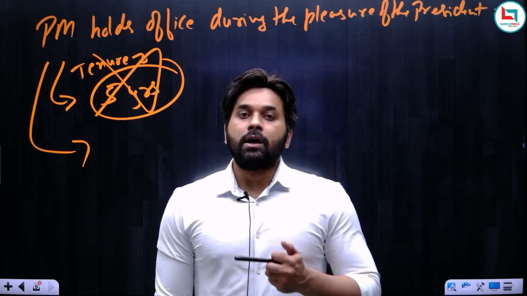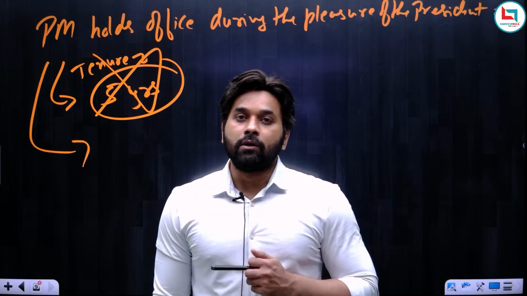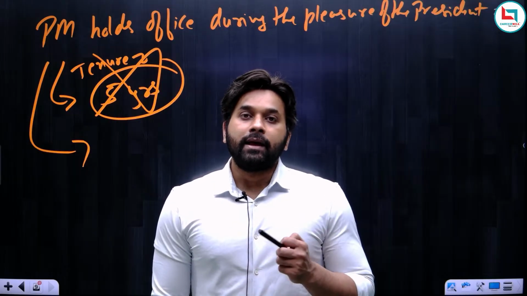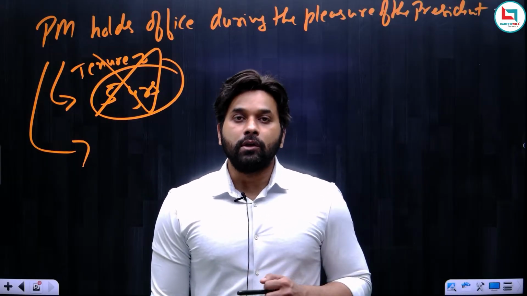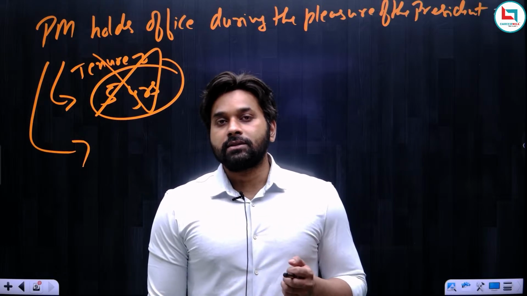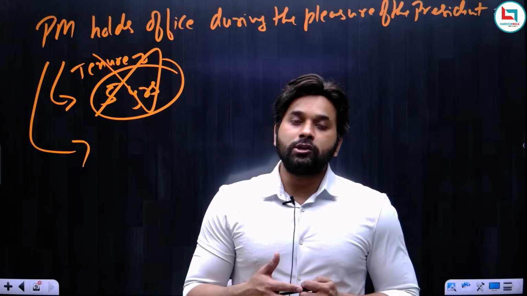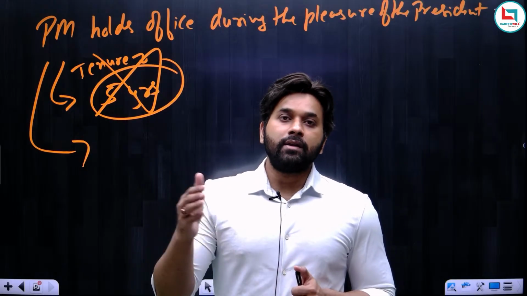Suppose Nitish Kumar withdraws the support from the government, or Chandrababu Naidu withdraws the support from the government, then Narendra Modi might not be able to prove majority in the Lok Sabha, and in this case, the prime minister will resign. So Narendra Modi is prime minister so long as the coalition exists between the BJP and the other 2 parties.